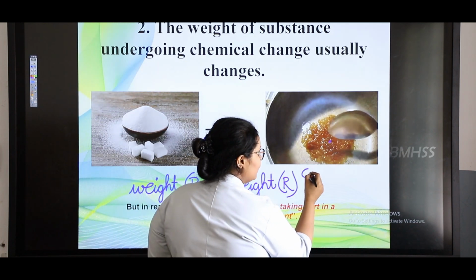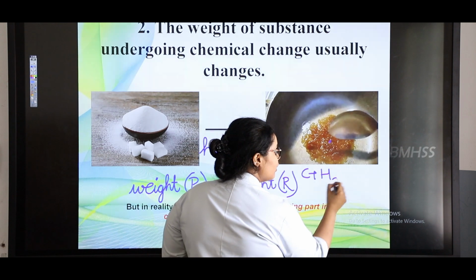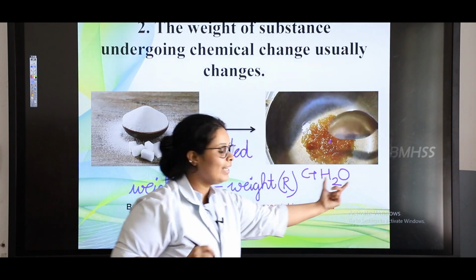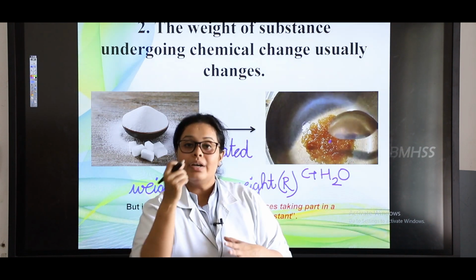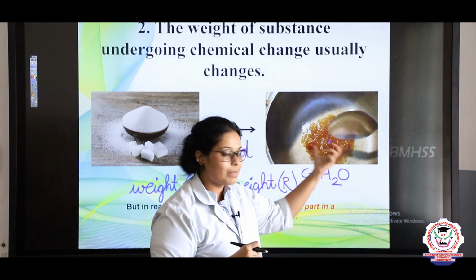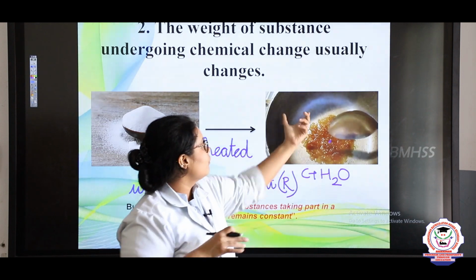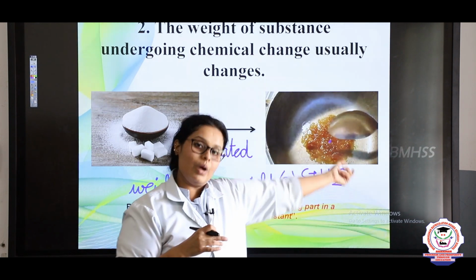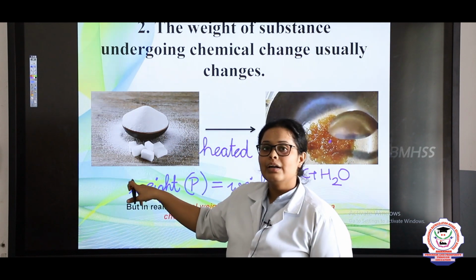What was coming out? There was carbon plus H2O, and the H2O is going out as steam. If we preserve that H2O and the carbon present here, then the weight of the burnt sugar plus the water will be equal to the sugar, right?